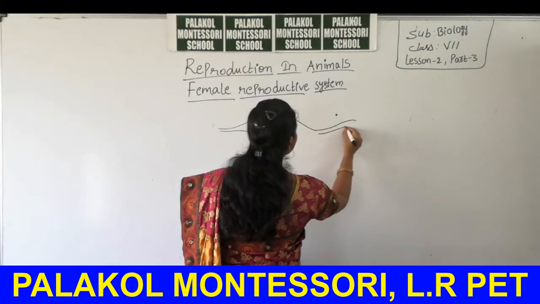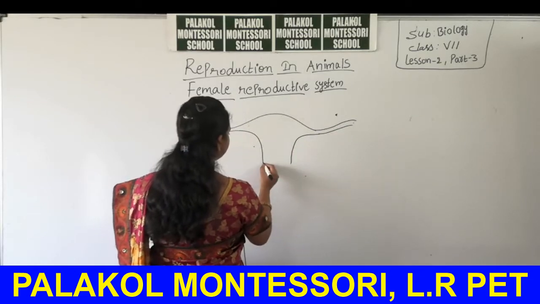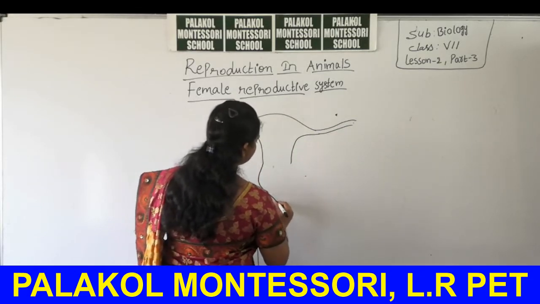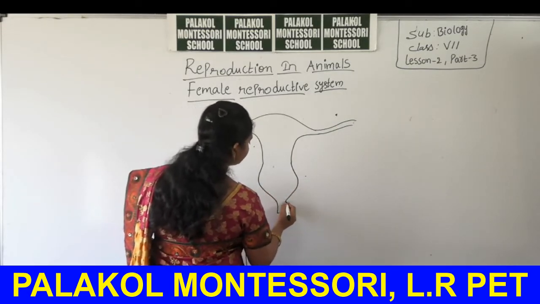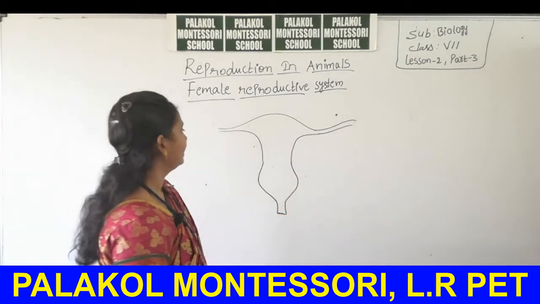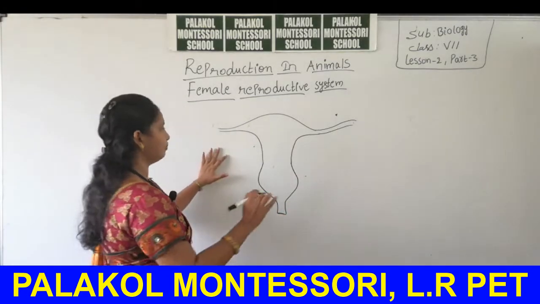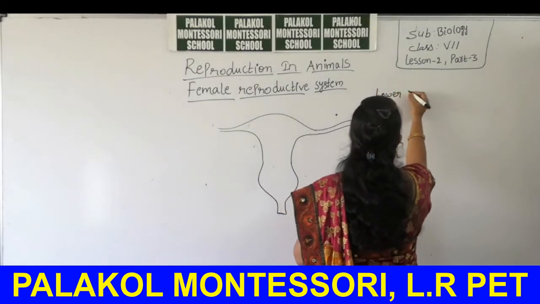Lower abdomen means the region which is present below the navel of the female. The navel of the female. It is called the lower abdominal region.